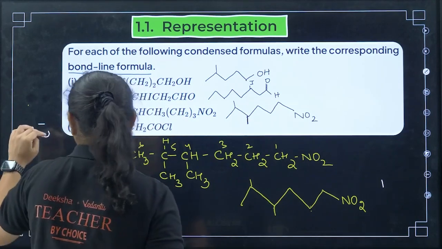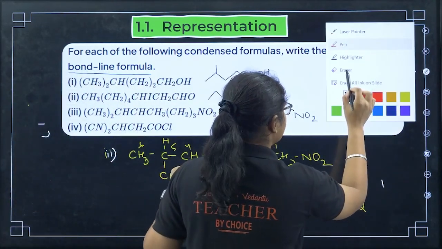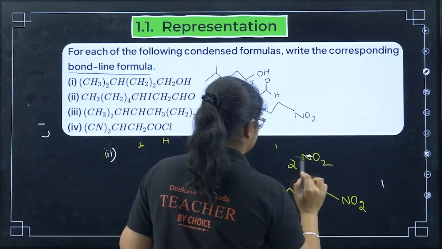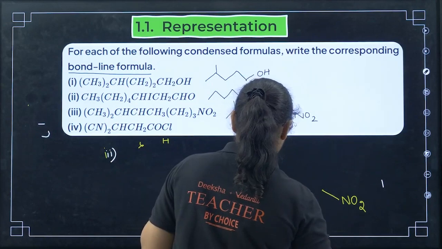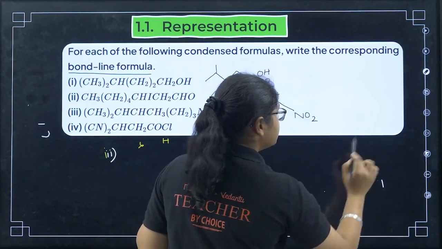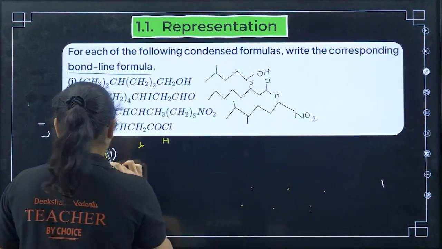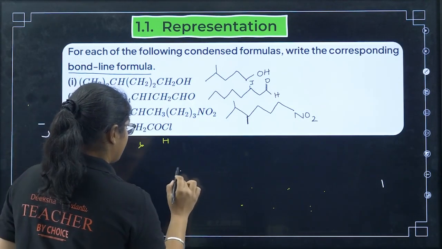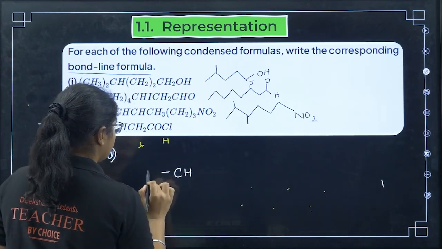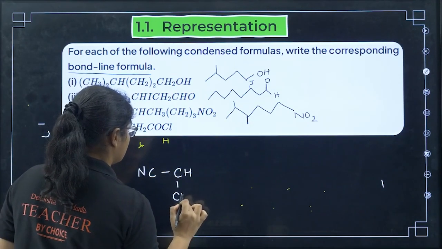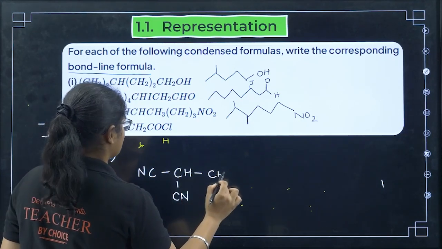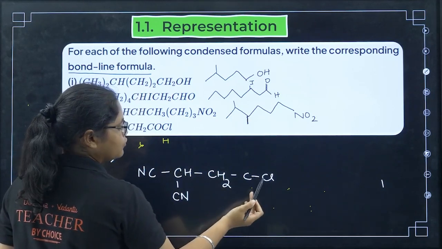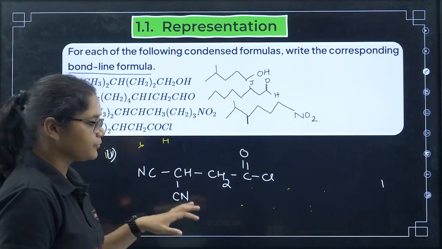Okay, the 4th one I also want to do for you, because here there is CN, which is a little bit different. So let's do that as well. You can see CN whole 2 CH CH2 COCl. So you have CH, you have (CN)2, right? So here one CN and here one CN. Then you have CH2. Then you have COCl. So now see, if I draw the C=O, there already 2 bonds are there, so oxygen will have 2 bonds. Okay, this is the structure.